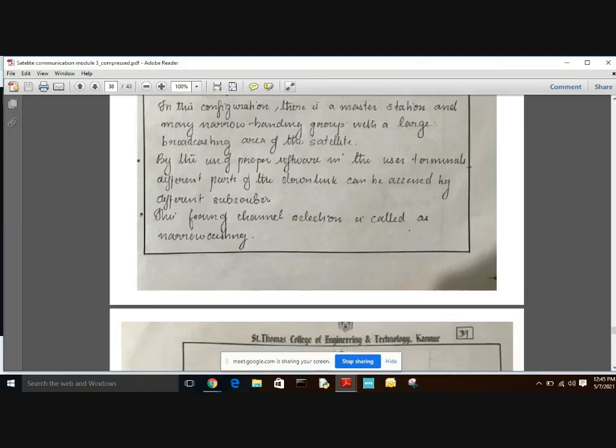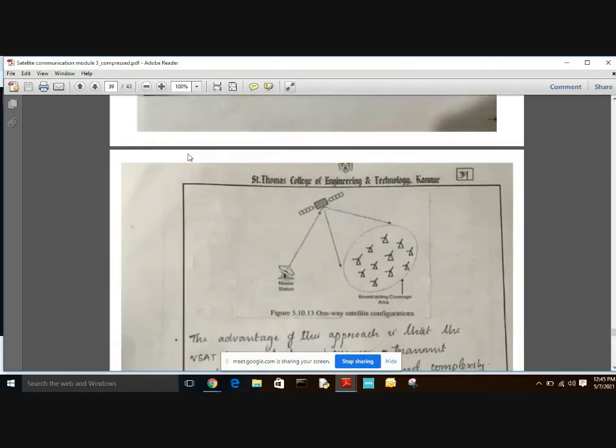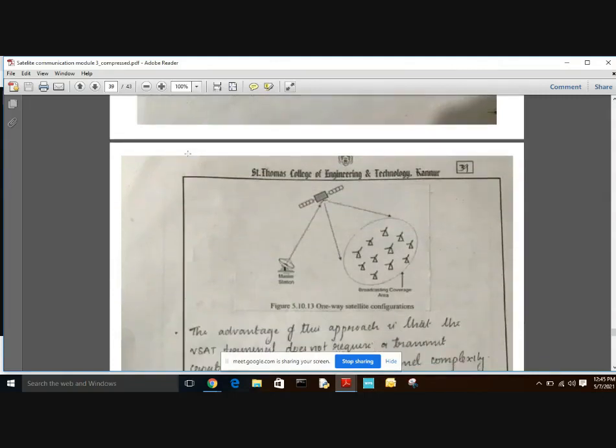Now we are going to the figure, which shows the one-way satellite configuration. Here we can see a master station and a broadcasting coverage area. The master station is nothing but a hub, and from the hub the signal is given to the satellite, and from the satellite through a downlink it is given to the VSAT, that is, a very small aperture earth station. From the earth station the signal is given to the receiver or end users.